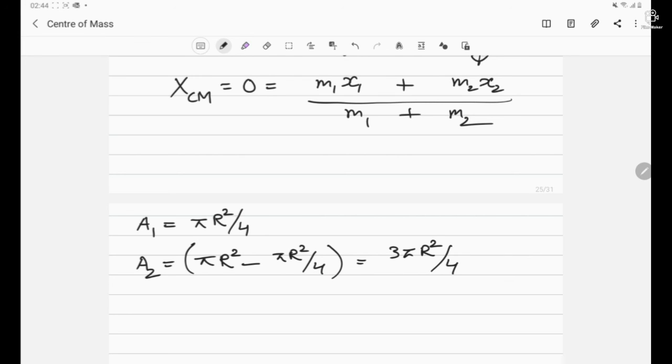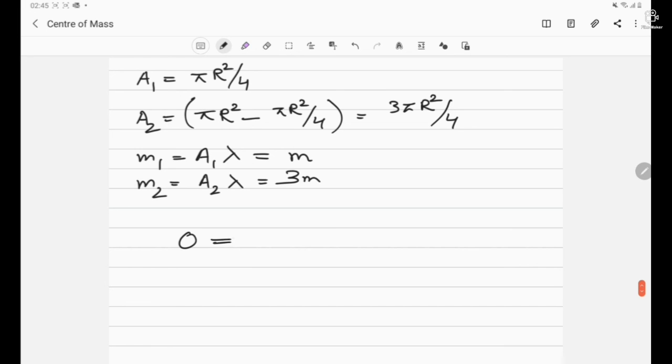Now since the mass per unit area is constant for this system, we can say m1 will be A1 into lambda, that is the mass per unit area. Just assume this to be m. I have assumed let this be m. So what should be the value of m2, which is A2 into lambda? We are seeing that it is 3 times of this. So if it is m, it should be 3m. So we have just found out the ratio of m1 and m2. If m1 is m, then m2 should be 3m. The actual value is not required.